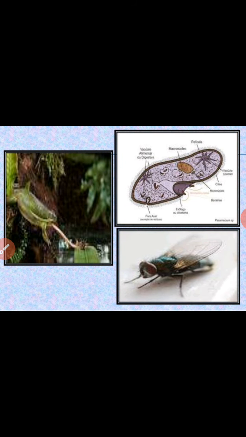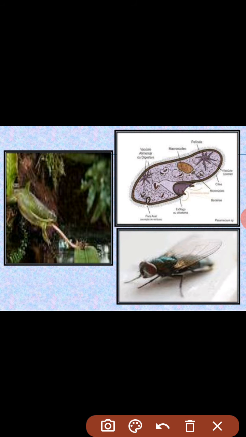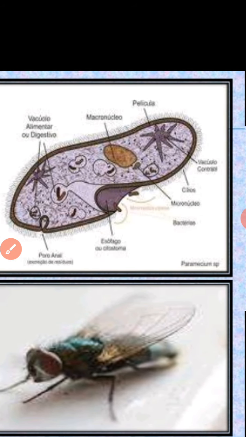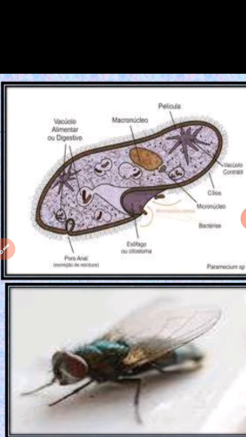Now in the pictures you can see a frog, and with the help of its tongue it is taking food. This is a paramecium, which is somewhat like a slipper. You can see it in here. It has many finger-like projections all over the body.